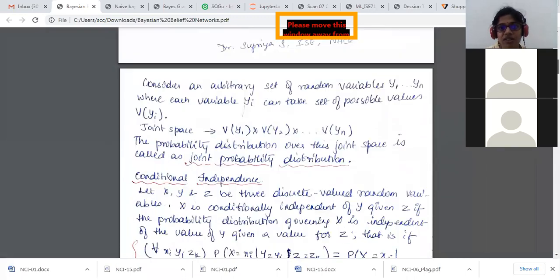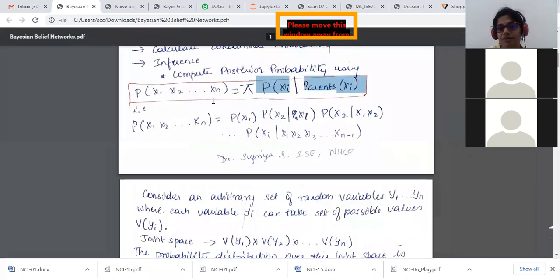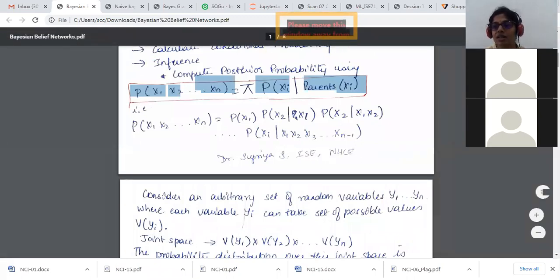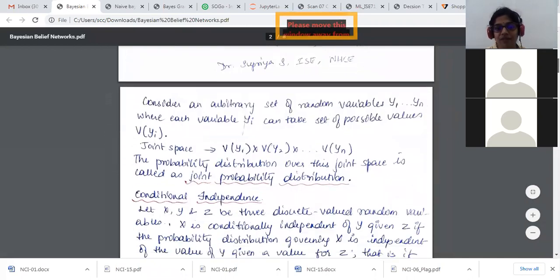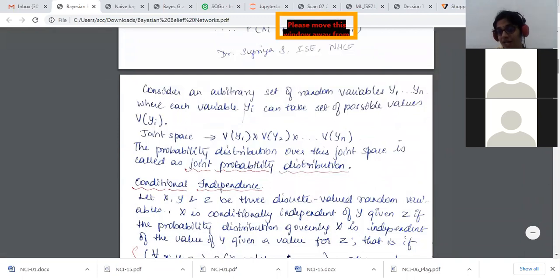Okay, so the theory was here. I hope we have understood this part, right? The product of the probability of that particular node with respect to its parents times the probability of those parent nodes. We'll be writing all of them. And the theory part is conditional dependence. Let us consider an arbitrary set of random variables.